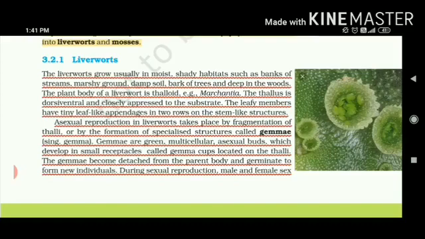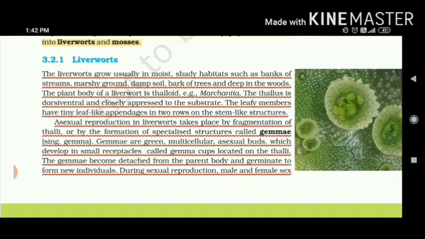Now if we talk about simple buds, as you have seen in Hydra, whenever the buds detach from the parent body, the bud is able to arise into a new individual. So a similar thing happens with these also. Now, asexual reproduction is done. Number 1, fragmentation. Number 2, by these asexual buds that are gemmae structures.